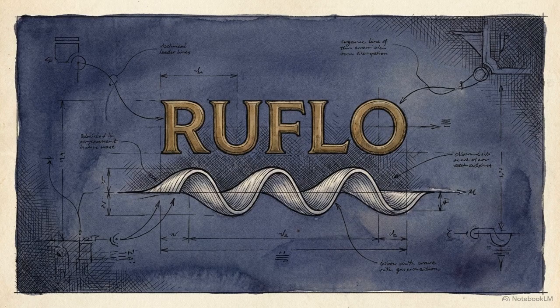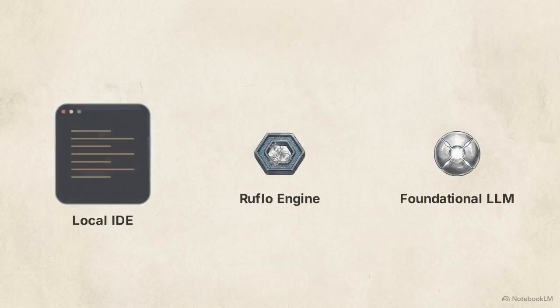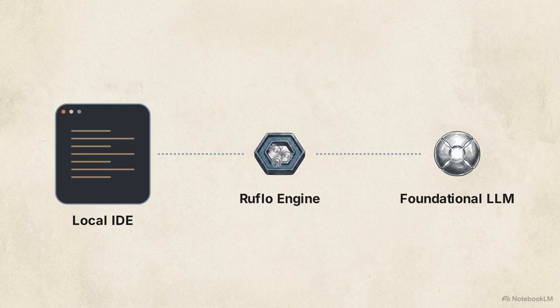Ruflo, formerly known as Cloudflow, operates differently. It is an agent orchestration platform designed to manage these exact failure states. An orchestration platform functions as a compiler and runtime environment. It sits entirely between your local IDE and the foundational LLM, intercepting and managing every piece of data before the language model ever sees it.